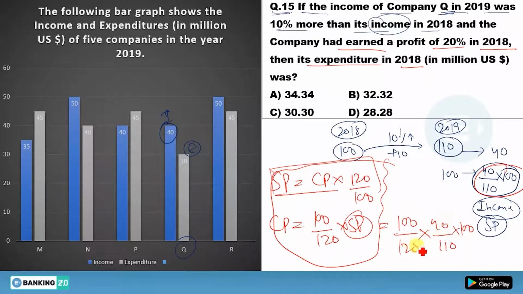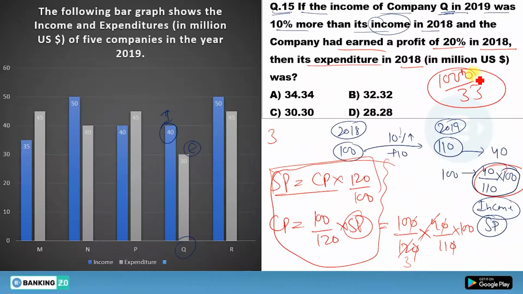You will get this 0 will cancel out this 0. This 0 will cancel out this 0. This 4 will cancel out by this. This 12 will cancel out by this, 4 by 3. So you'll get, let me write it here, 1000 divided by 33. So what will you get? 33 divided by 100, you will get 3. So all of these are given here. So you'll get 3. Now you will be left with 10.